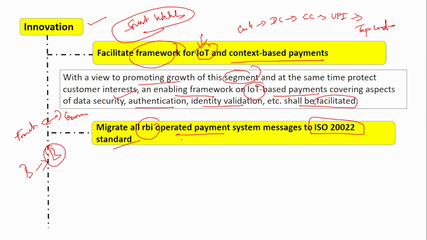So here what they are telling is that all the RBI operated payment systems like the RTGS, NEFT, IMPS, everything, they all should send messages, that is transfer messages, according to this format, that is ISO 20022 standard format. So this is the global format and we should also operate using this format only, so that even when you are trying to send message abroad, to other bank outside India, that will be understood. Similarly, when they try to send message, they will also send the message in this format. So the communication will be easy and no gap will be there. Okay, that is what is mentioned here. That is to follow the latest format, that is ISO 20022 standard.